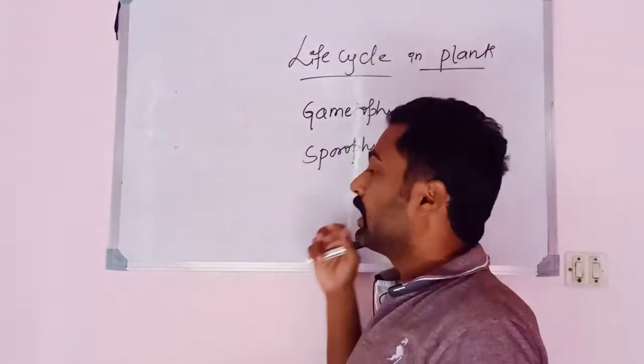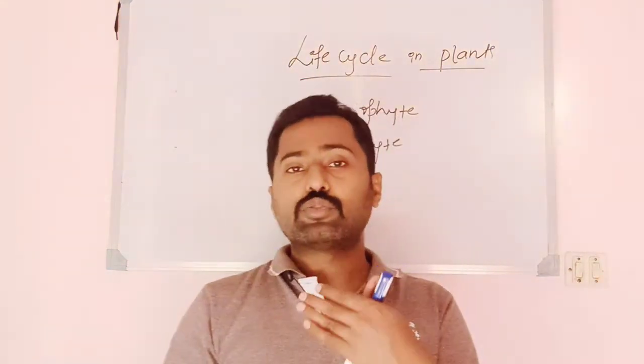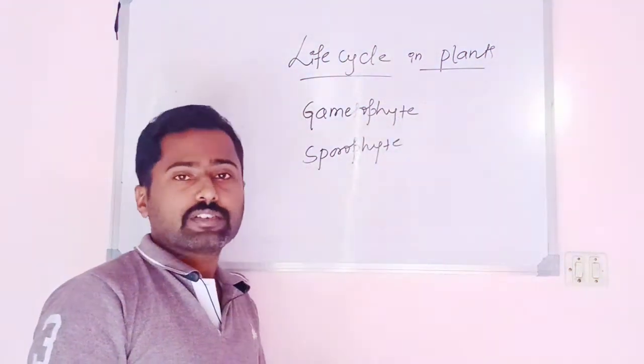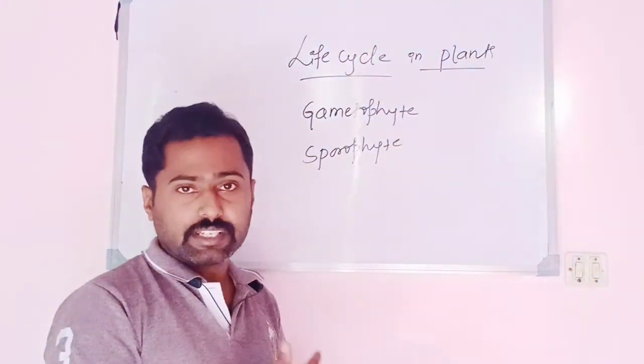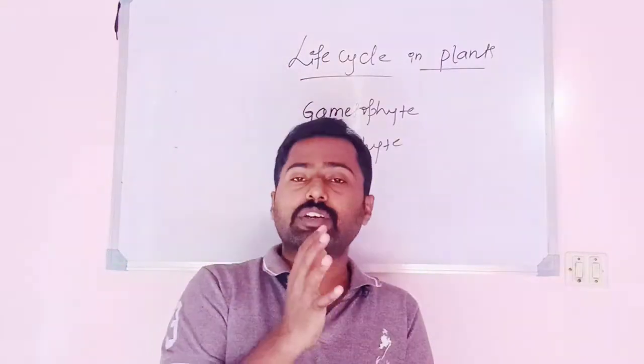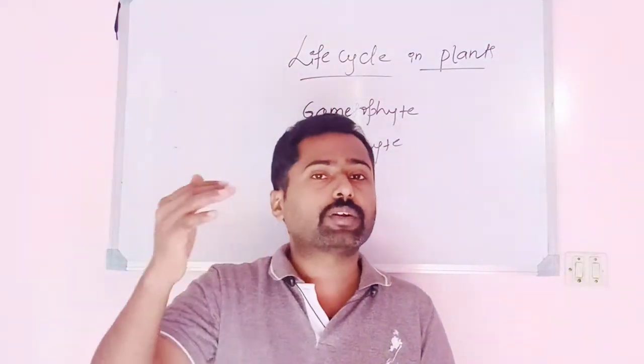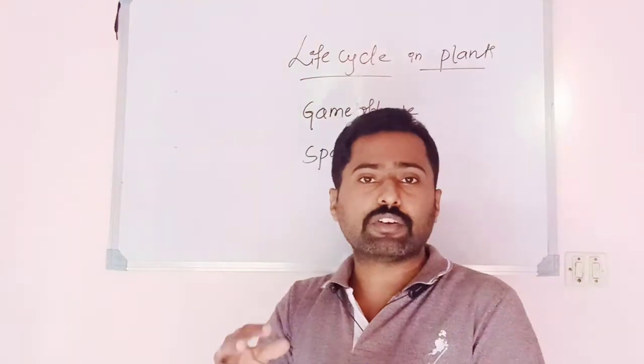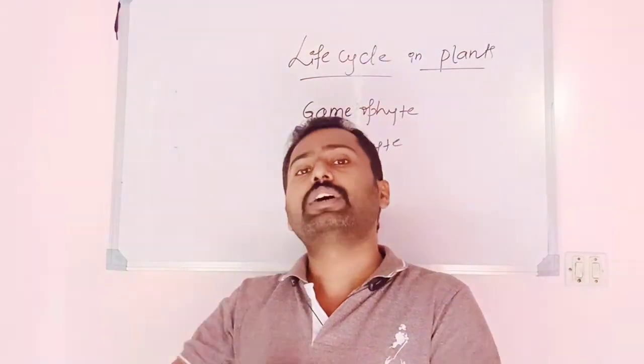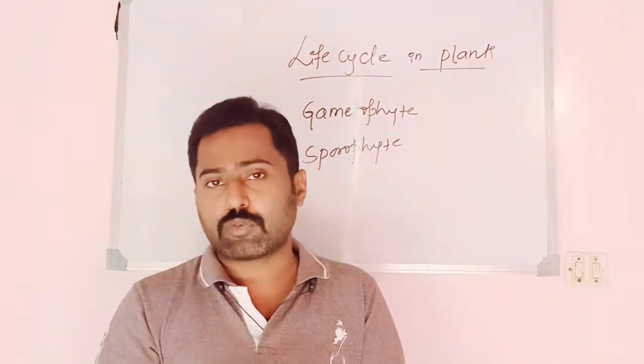It means in the life cycle of a plant there are two forms, one is a gametophyte, another one is a sporophyte, and they are alternating with each other. Once it produces a gametophyte, the gametophyte plant body produces gametes, the gametes fuse together forming the zygote, and later the zygote develops into a sporophyte.